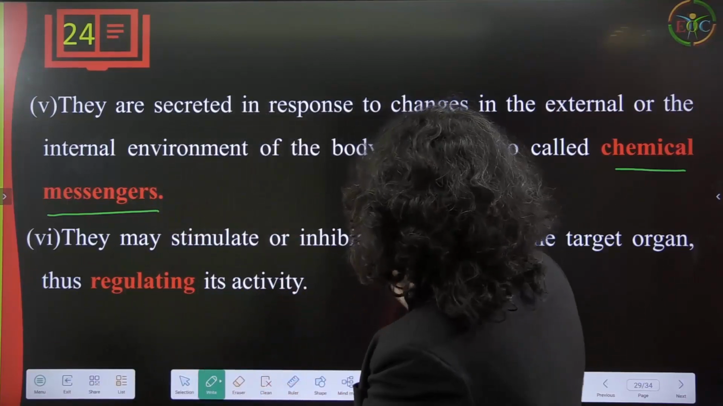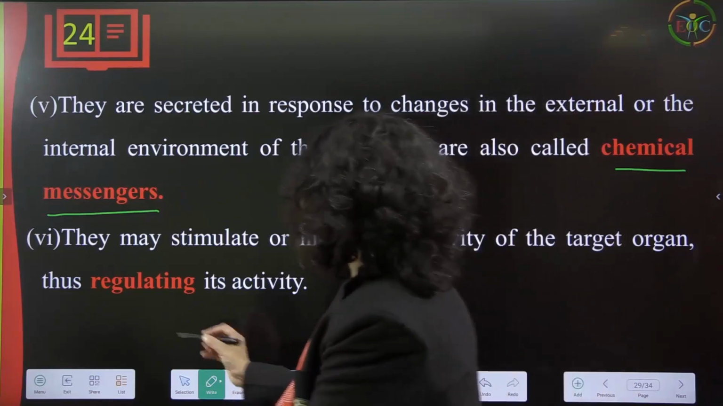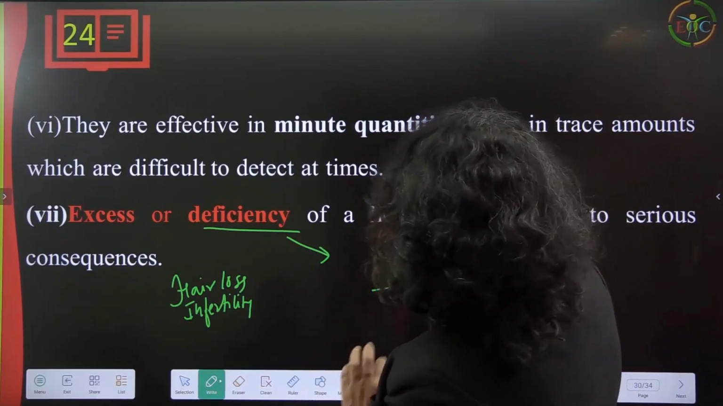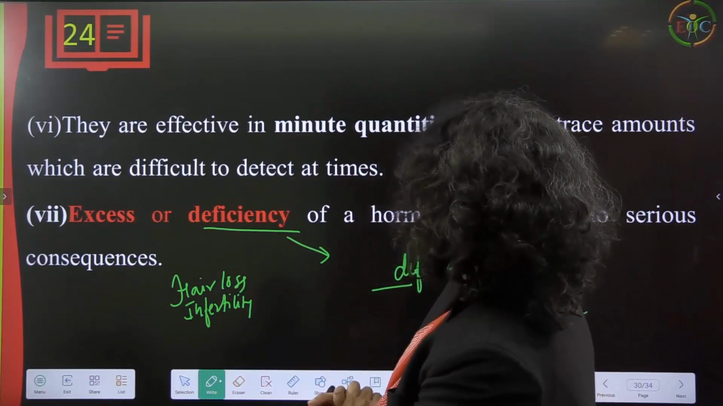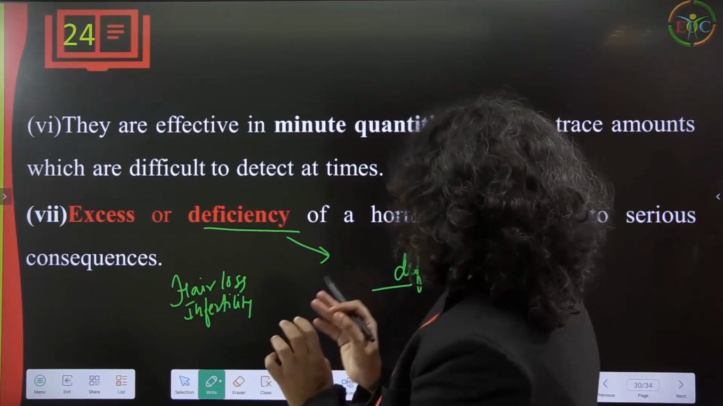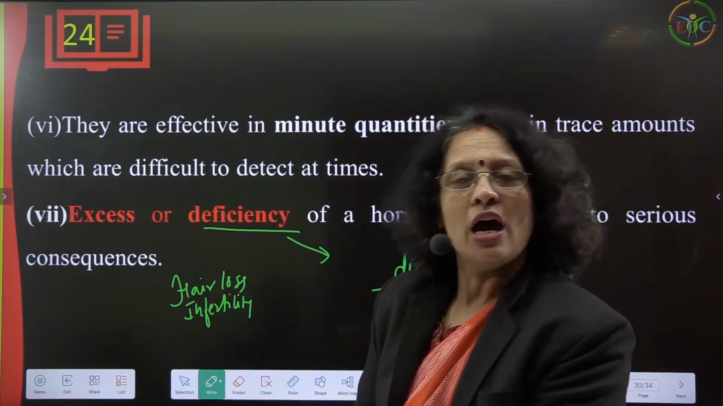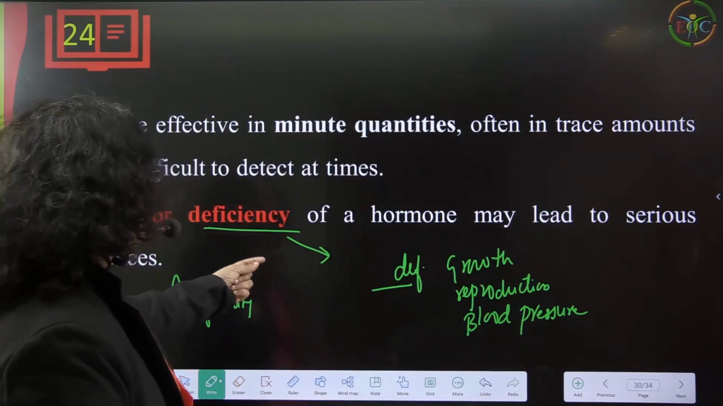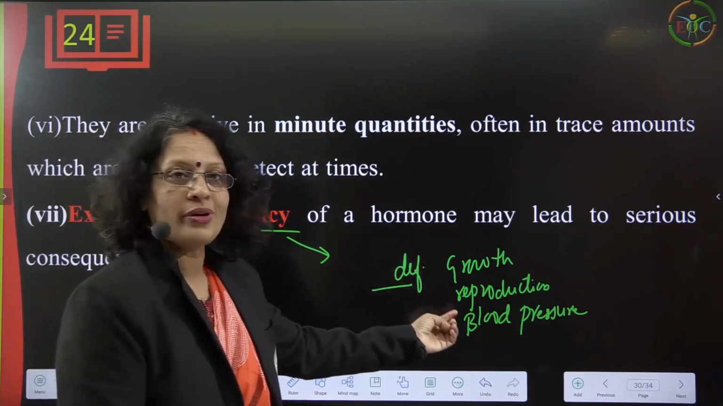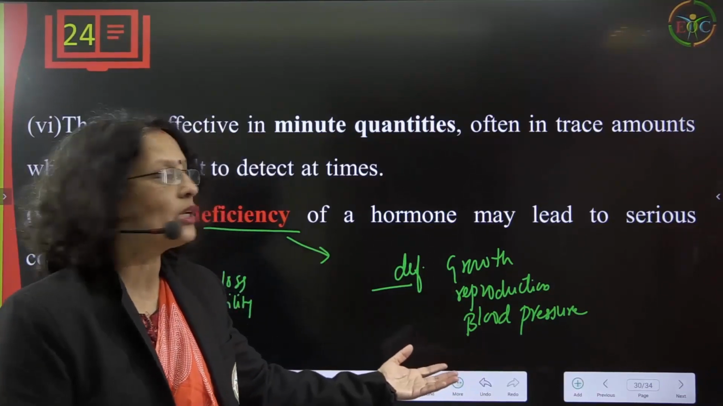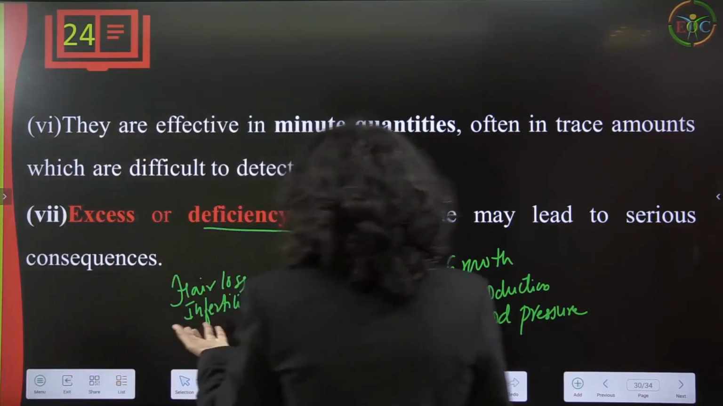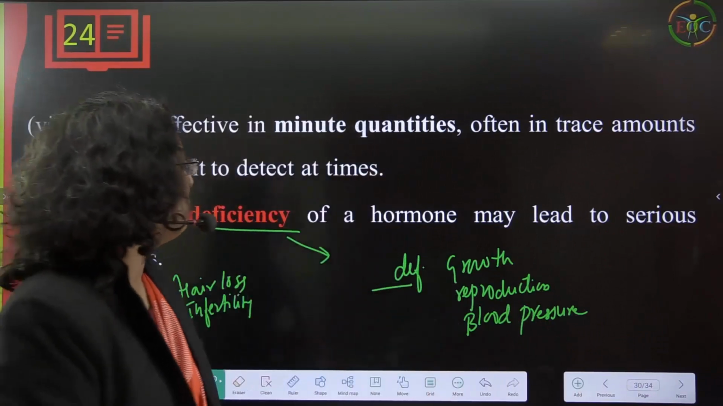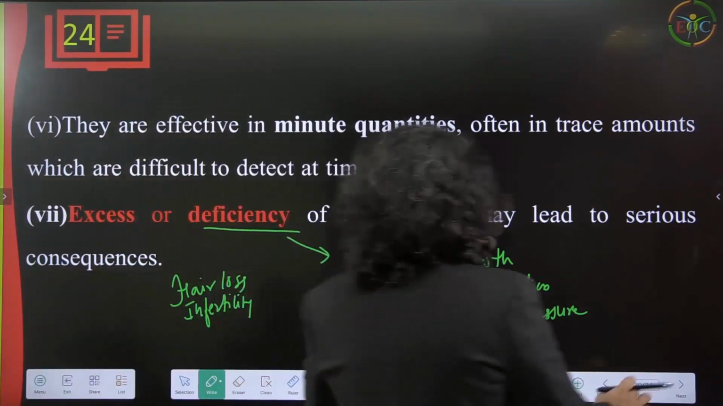They may stimulate or inhibit the activity of the target organ, thus regulating its activity. They are effective in minute quantities, often in trace amounts which are difficult to detect at times. Excess or deficiency of a hormone is harmful for any living being. If there is deficiency, then growth, reproduction and blood pressure will get affected. If there is excess, then hair loss, infertility and many other development and growth issues occur. So it may lead to serious consequences.